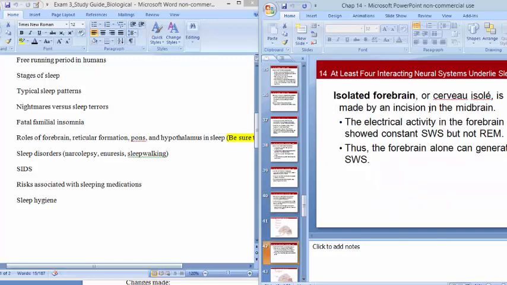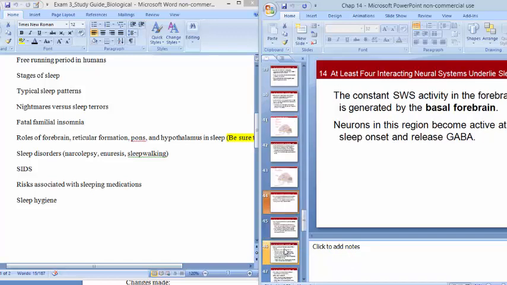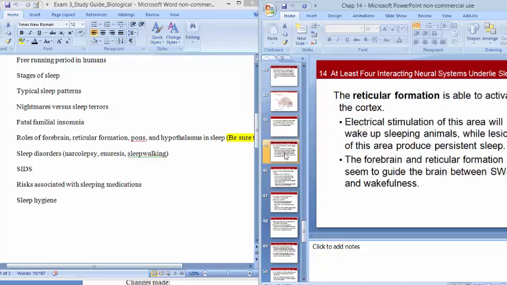And then if you isolate the forebrain from the rest of the brain in the body, you'll continue to see the non-REM sleep, but you won't see the REM sleep. So that tells us that the forebrain, especially the basal forebrain, is where non-REM sleep lives, but REM sleep lives somewhere else. Okay. All right, the reticular formation is going to be important for waking you up.